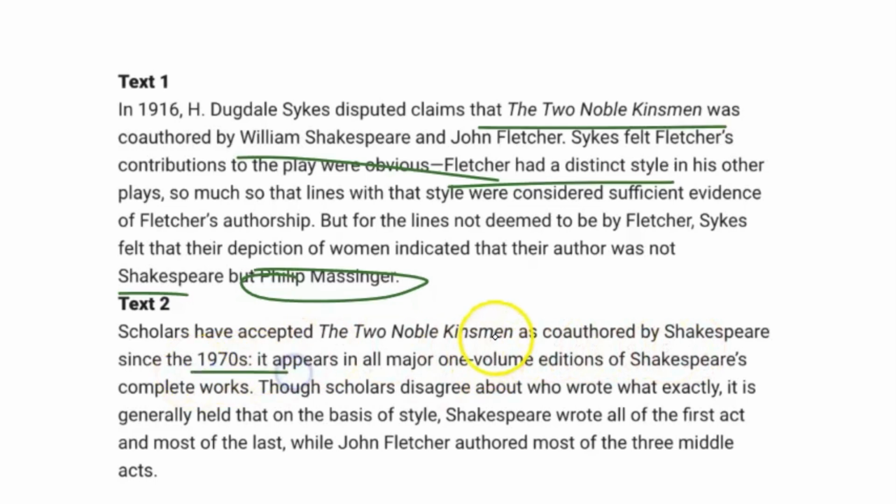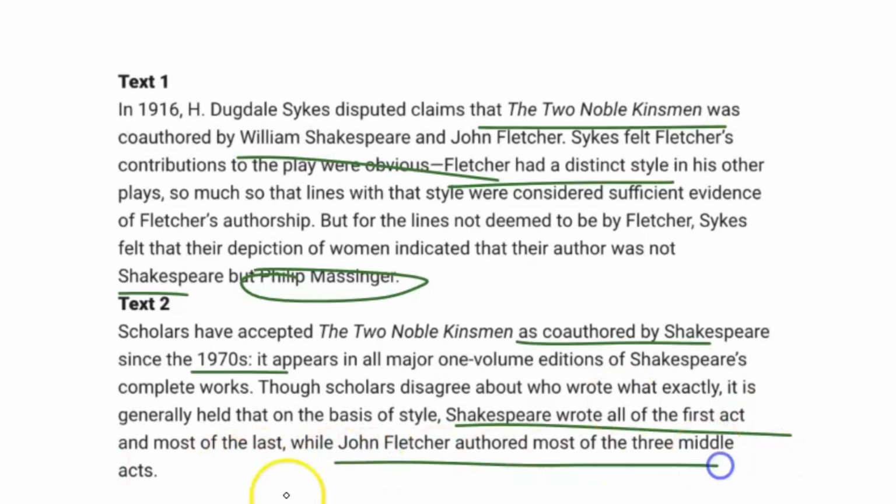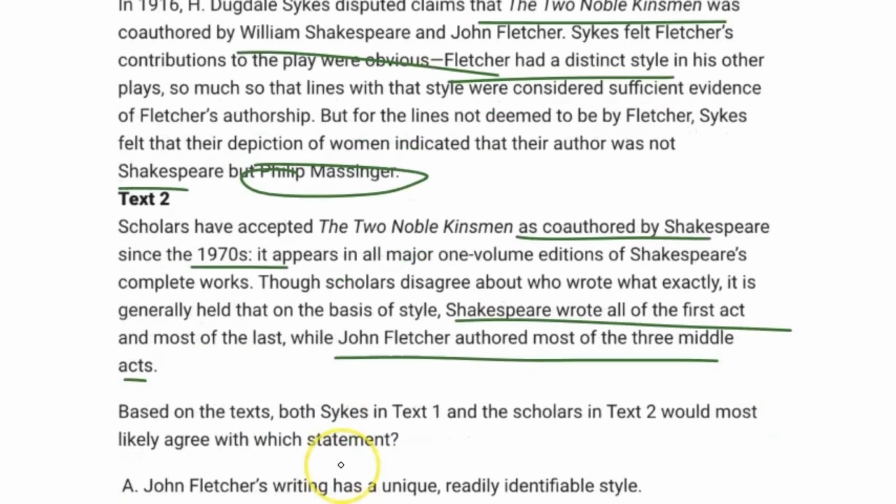So this takes a very different approach to text 1. They obviously don't agree there. It appears in all major one-volume editions of Shakespeare's complete works. Those scholars disagree about who wrote what exactly. It is generally held that on the basis of style, Shakespeare wrote all of the first act and most of the last, while John Fletcher authored most of the middle 3 acts. Okay, so here's the question.